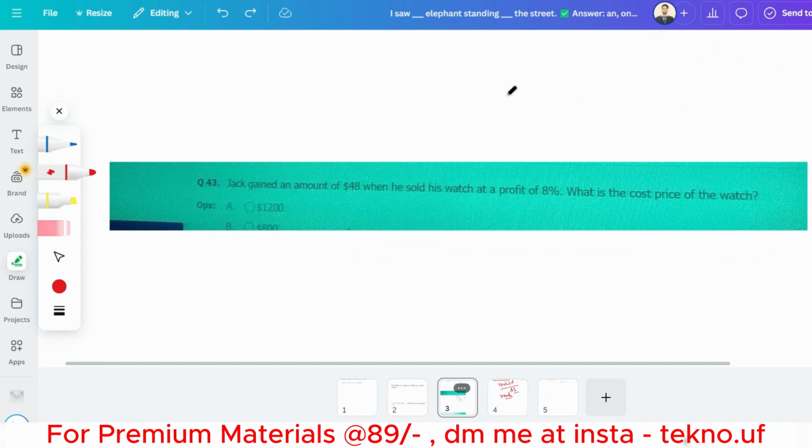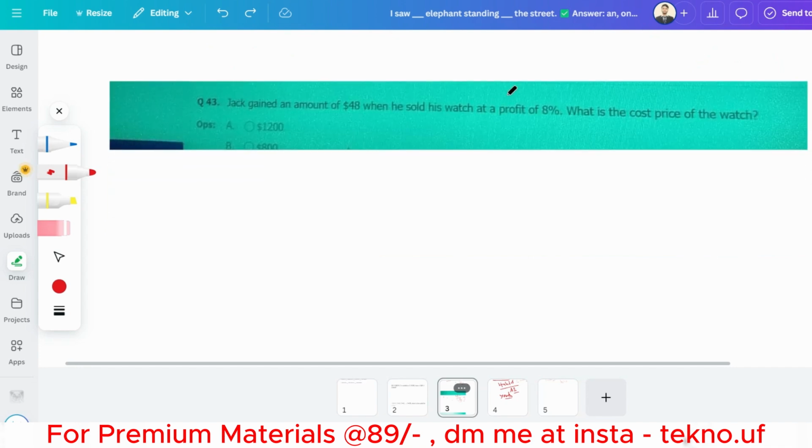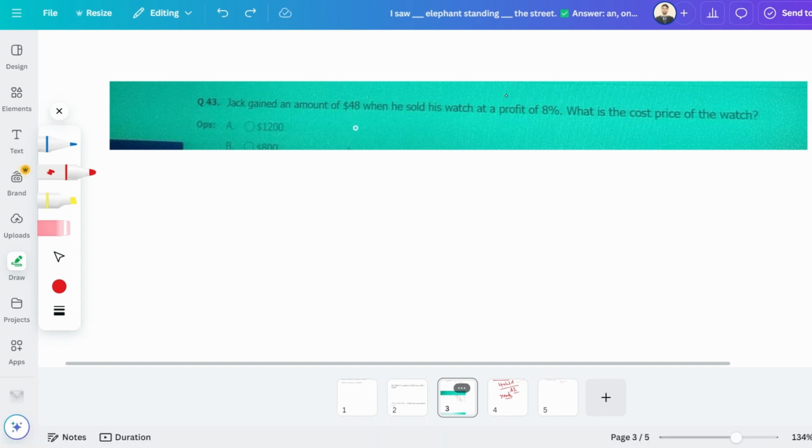So the next question is this. Jack gained an amount of $48 when he sold his watch at a profit of 8%. What's the cost price of that watch? So this is the question from profit and loss. I hope you will start solving the question by yourself. Okay, $48 is the gained amount, the total profit. Then he sold his watch at a profit of 8%, and they are asking for the cost price.